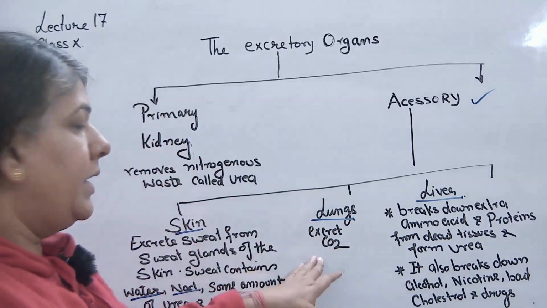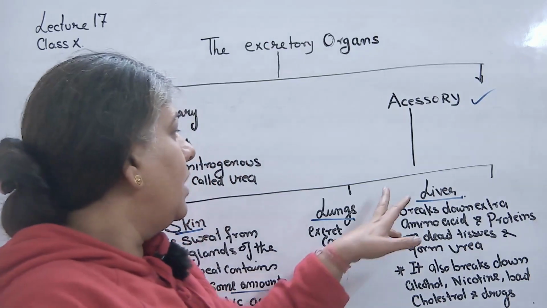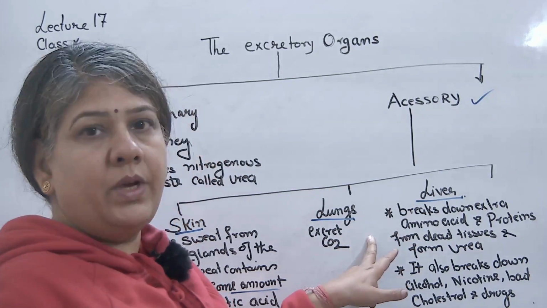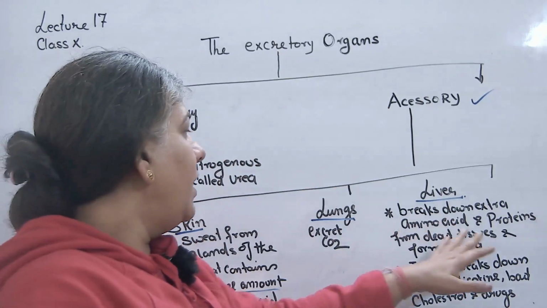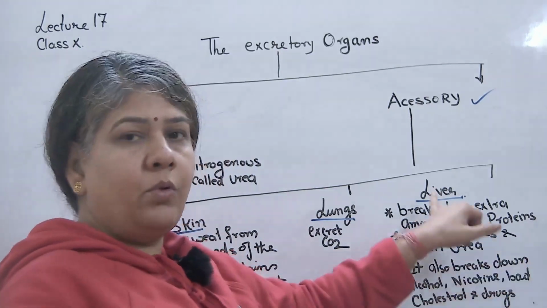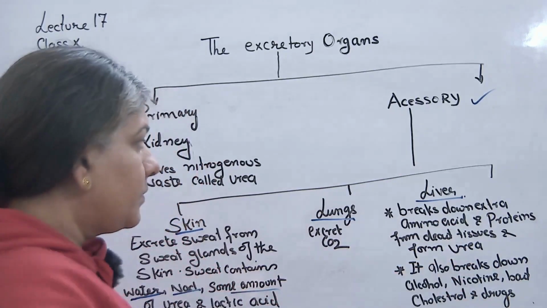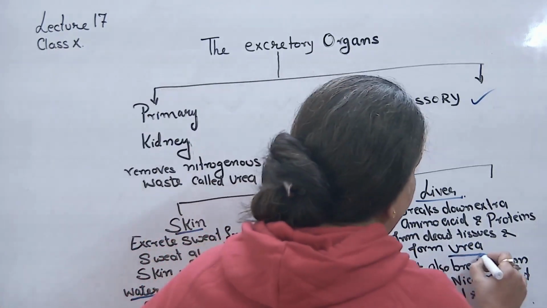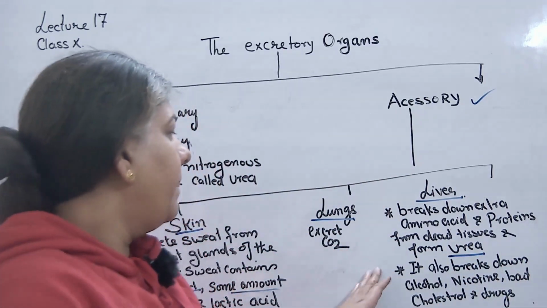Then the lungs excrete carbon dioxide through the process of respiration. The liver breaks down amino acids. So any extra amino acid and protein from dead tissues are broken down in the liver to form urea. So protein metabolism leads to formation of urea.